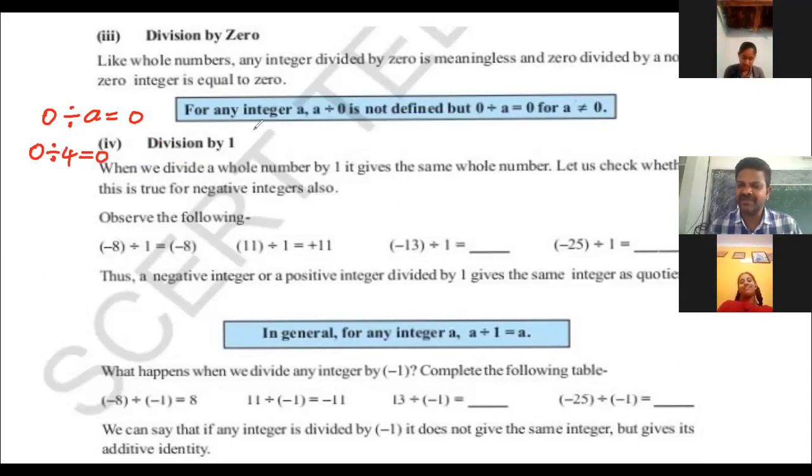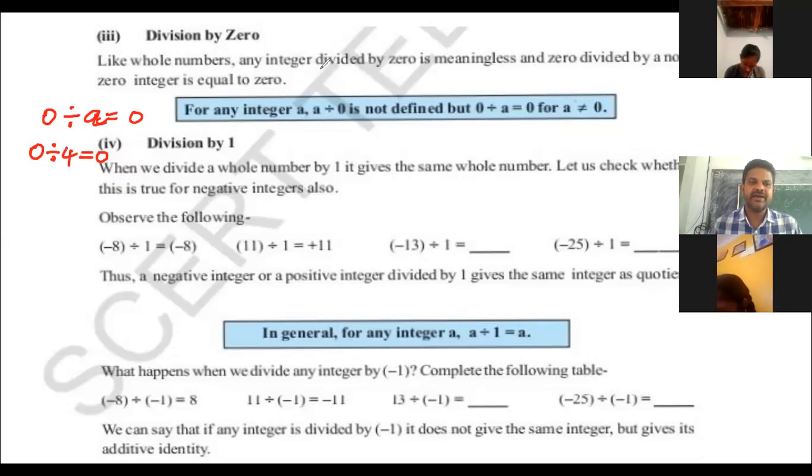So in the place of the divisor, 0 is not accepted in division. But in the place of the dividend, 0 is accepted. So 0 divided by 4 or 0 divided by a is equal to 0, right? You have to write down all these important points.